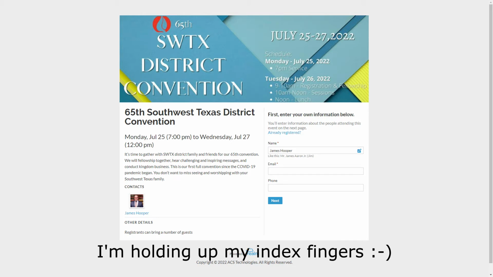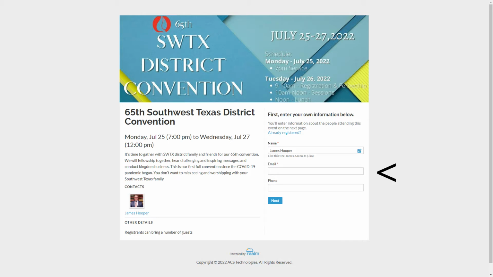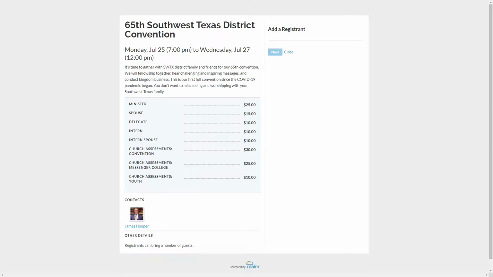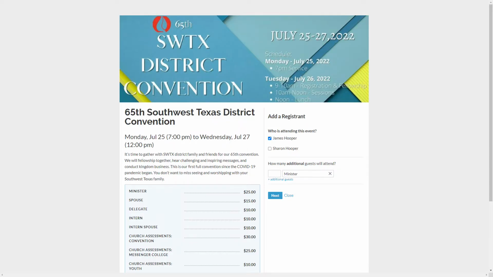All right, then I'll do my email, then my phone number, and then click next. Here's where I'll enter my password and click, and there we are. We're on the registration page.